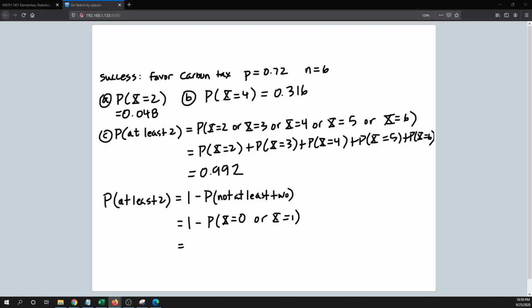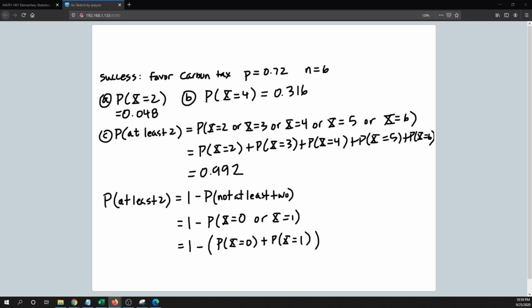Again, those events, the probability that x equals 0 and the probability that x equals exactly 1, are mutually exclusive. I can't have 0 and then at the same time have exactly 1, right? So I can use the special addition rule. One tricky thing about this is that because I will have multiple things and I'm subtracting here, then I will need to put that addition, when I split up into addition, inside parentheses. If not, right, then it's very easy to forget that you need to subtract off both of these values. Okay?